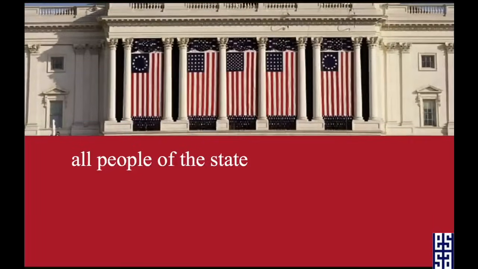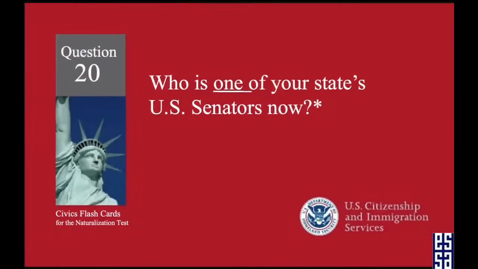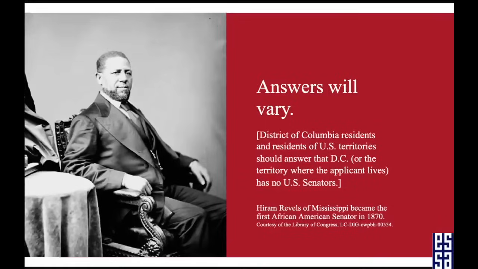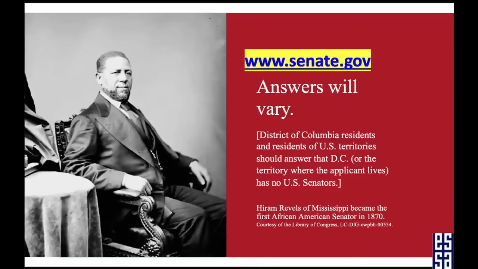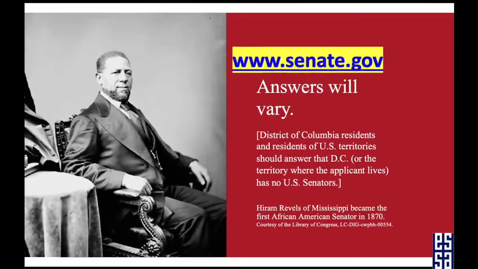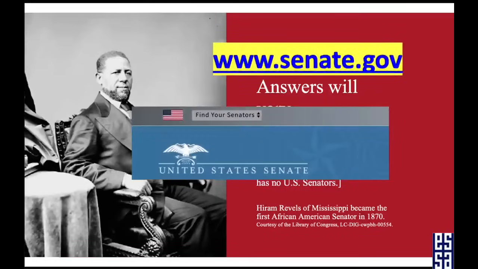All the people of the state. Who is one of your state's U.S. senators now? Of course, here answers will vary depending on where you live. So to find your senators, go to senate.gov and click on your state to show your senators.